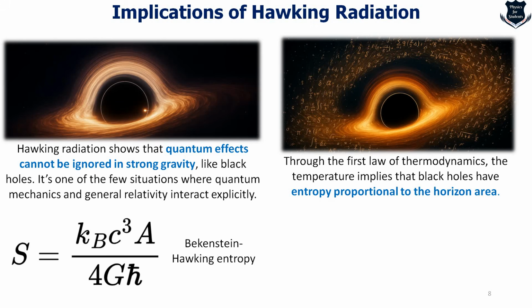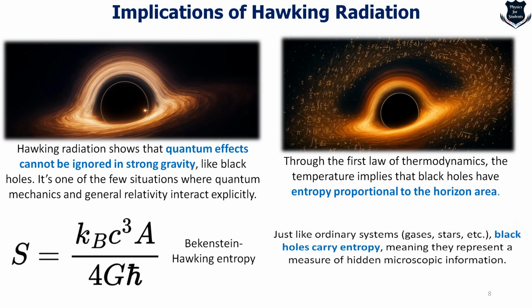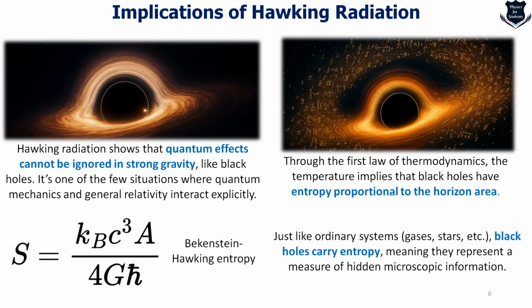Now again, explaining Bekenstein-Hawking entropy will take another time and another video, but what we can understand from here is that just like any ordinary system, like a gas or a star, black holes are not entirely black, they do carry entropy. That is why on the left hand side I have shown certain small icons to denote quantum effects, and on the right hand side a lot of equations, which actually denotes that they are not entirely black, they carry entropy. That means they represent a measure of certain hidden microscopic information. This is the second implication of Hawking radiation.